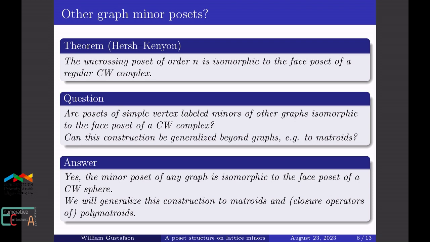And it's a natural question to ask whether this result holds for any other graphs. And one might also ask whether this could be generalized beyond graphs, say to matroids somehow. Alright, and then we'll see in this talk that indeed the minor poset of any graph is isomorphic to the face poset of a regular CW sphere. And to prove this, I use a construction which will necessitate generalizing this beyond graphs to the level of polymatroids.